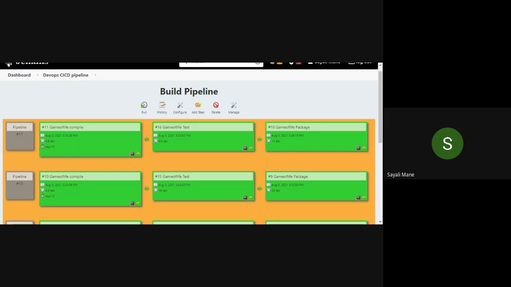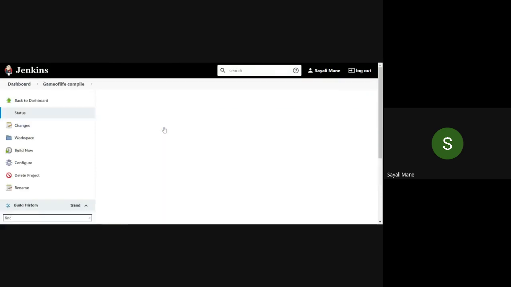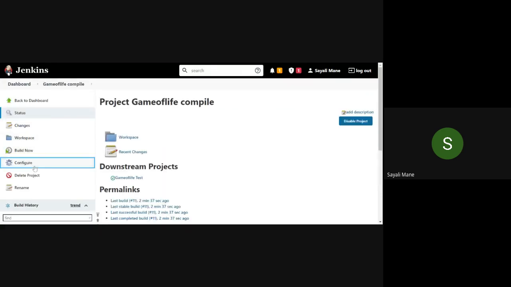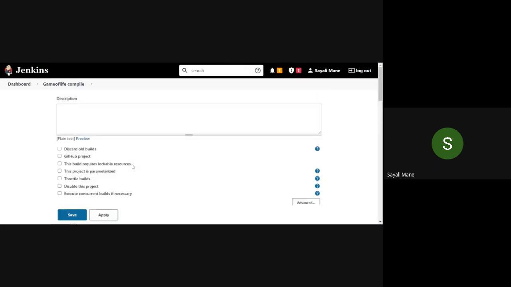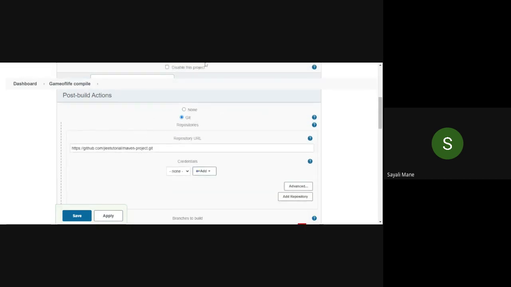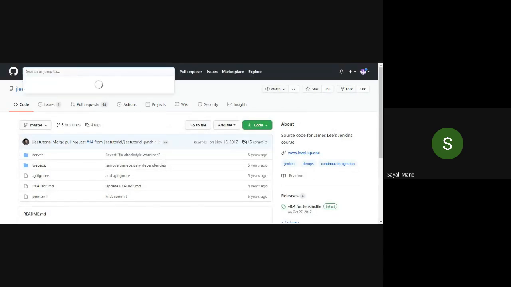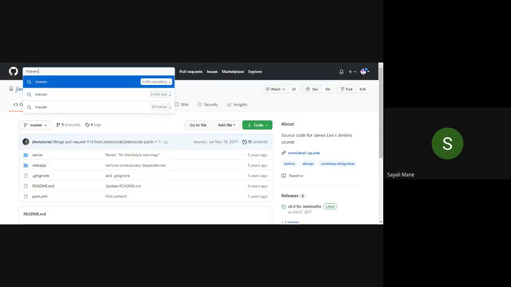They will also ask you to change the Git configure name, like this one. Suppose they will choose one project name and they will ask you to configure the source code management or take any project or any code from the GitHub. So what do you have to do? You have to simply go to the GitHub account. See over here, you have to type the Maven project. Since we are doing it in Maven, you have to type the Maven project.